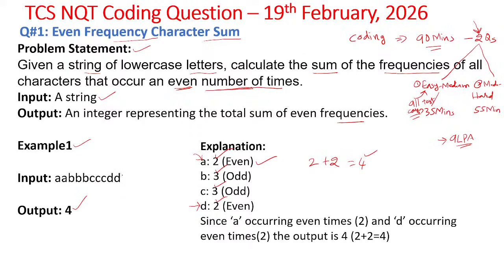Since here it is a simple string, it doesn't create any problem, but sometimes the input may contain the number of test cases, followed by some number of strings, like 4 or 5 lines of input, and in each line again there will be some numbers. Your program should read this kind of input properly. If you don't know how to read this input properly, then you never reach your target output here.